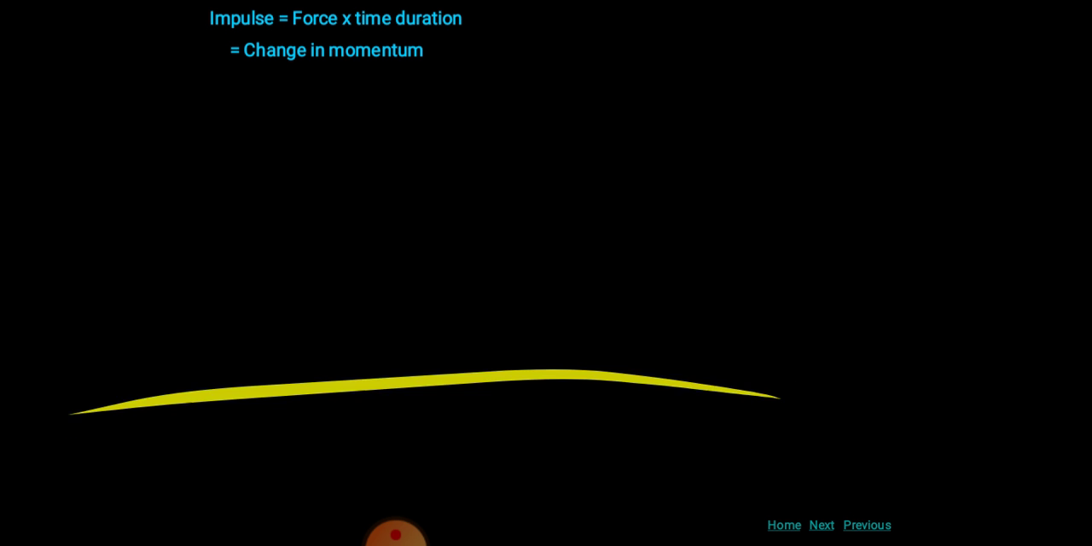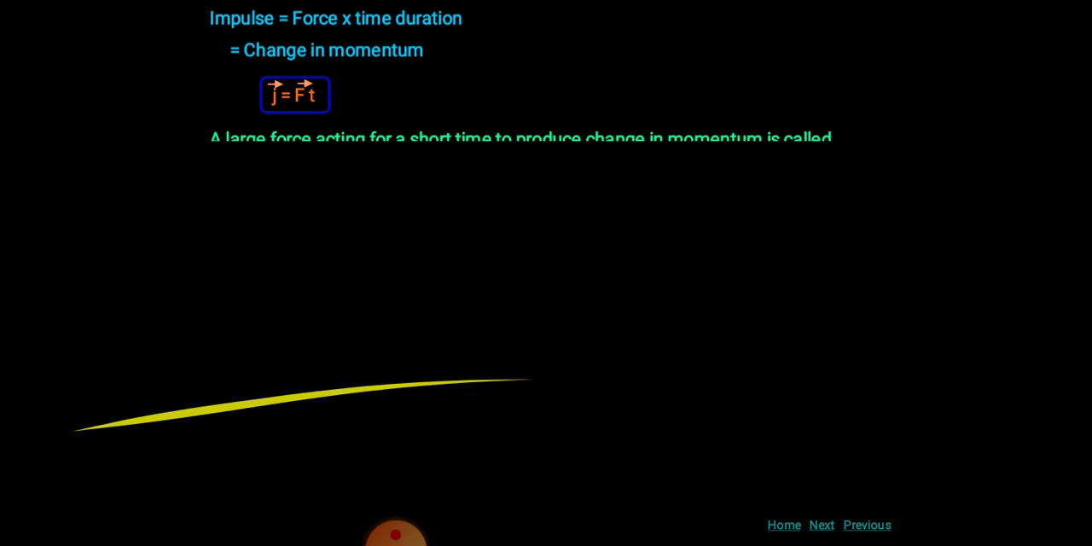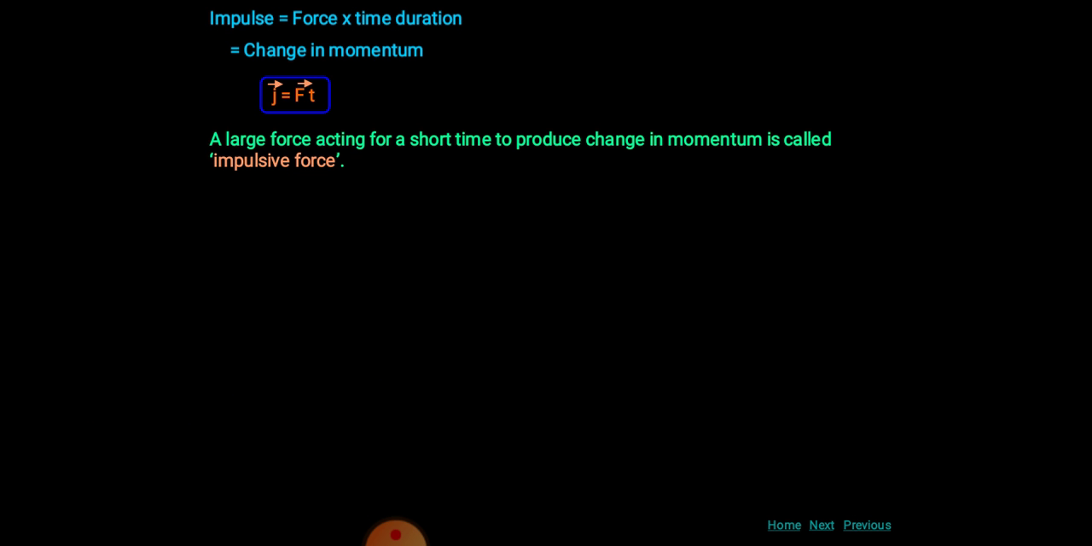So for impulse you can write the formula J is equal to F into T, the product of force and time. So a large force F acts for a short time to produce a change in momentum, and this type of force is known as impulsive force.